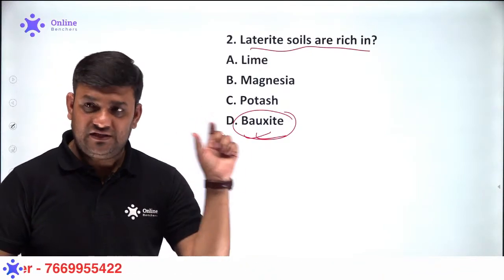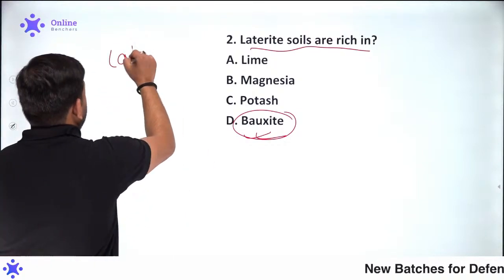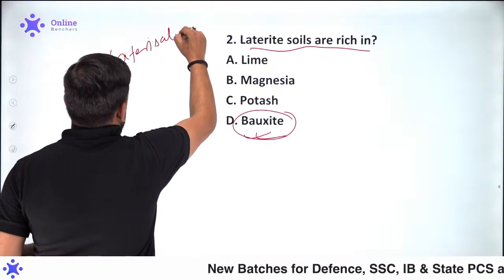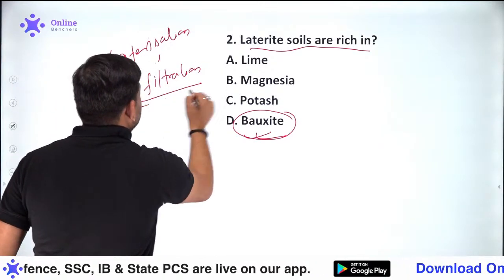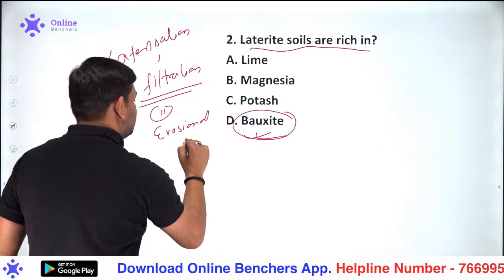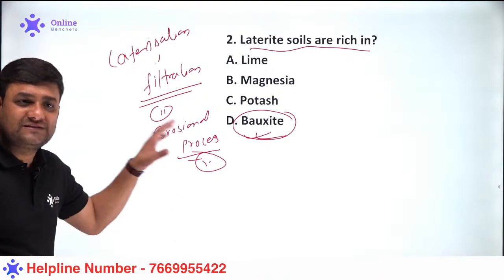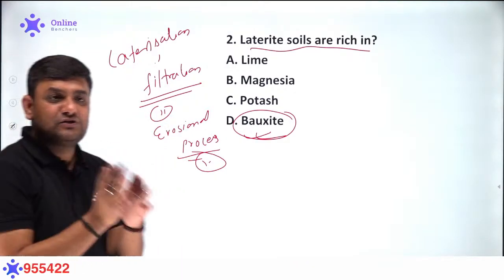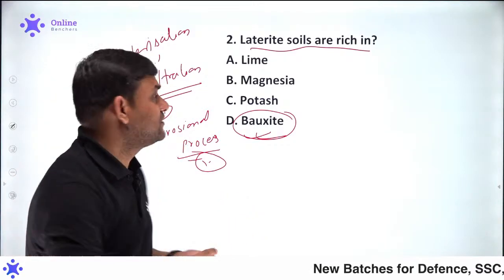You see, this name laterite has come from the Latin word laterization, which also means the filtration process. And this type of soil is basically formed in those areas where the erosional process is very high. And do you know one thing? The process of erosion will be highest especially in those geographical regions of the country where we have a higher presence of rainfall.